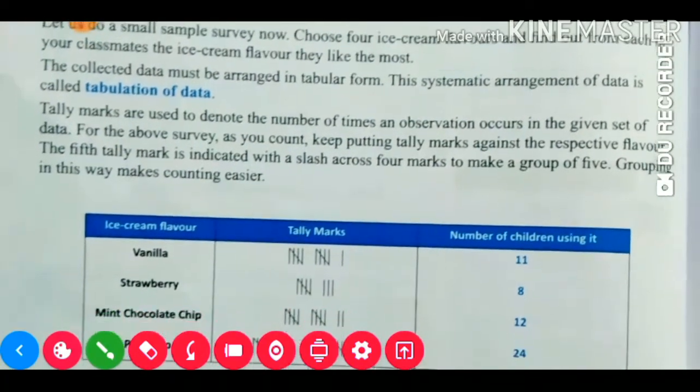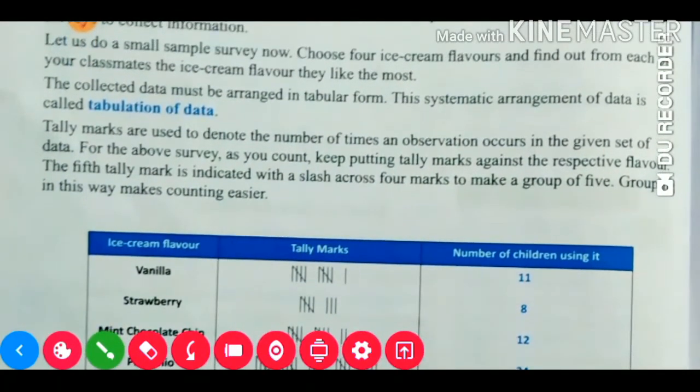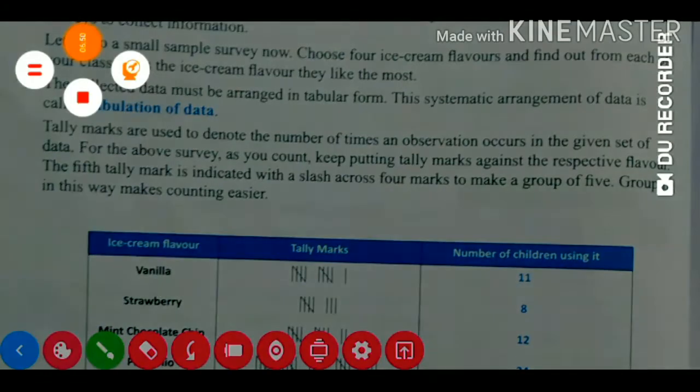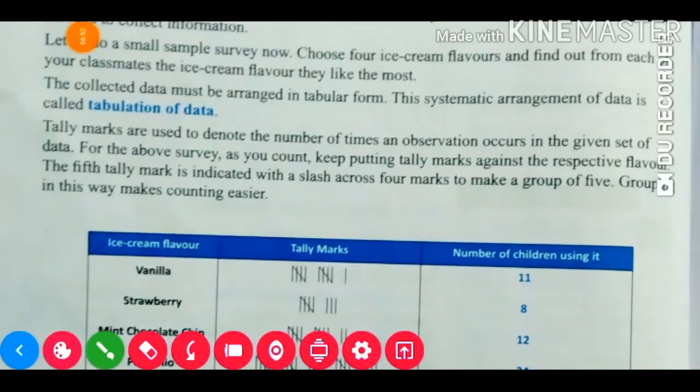Now you need to collect how many students like each one. The collected data must be arranged in tabular form. This systematic arrangement of data is called tabulation of data.